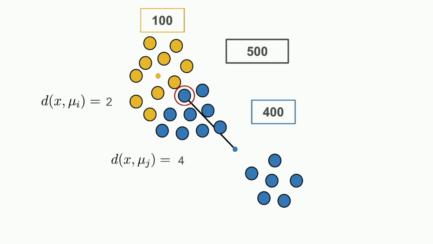Since it's much closer to the yellow center, what would happen if we were to reassign it to the yellow cluster? The spread of the yellow cluster would go up, but since the point is much closer to the yellow center than to the blue one, removing it from the blue cluster reduces the spread of blue by an even greater amount. So the overall cost decreases.